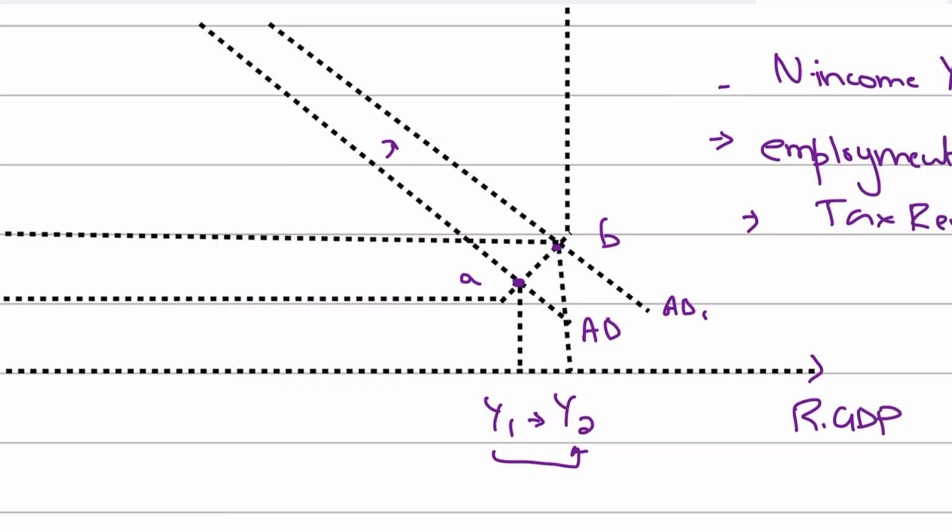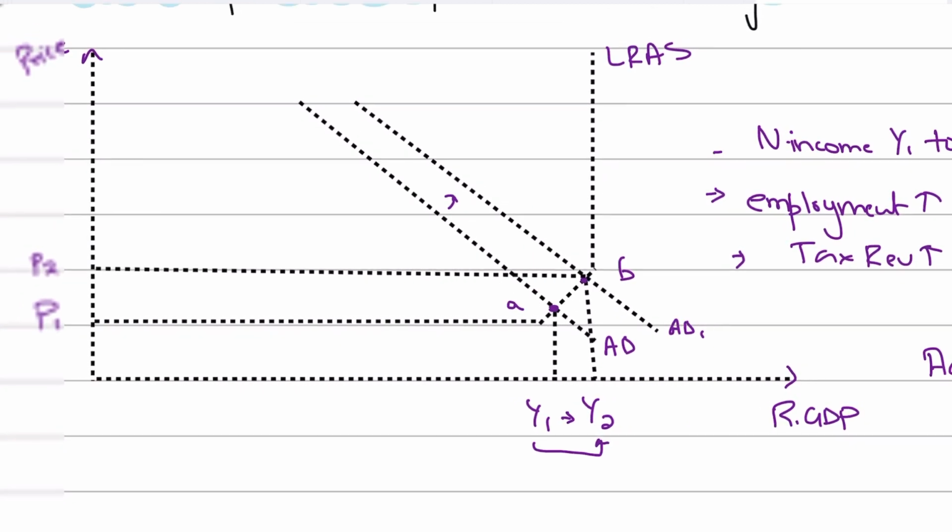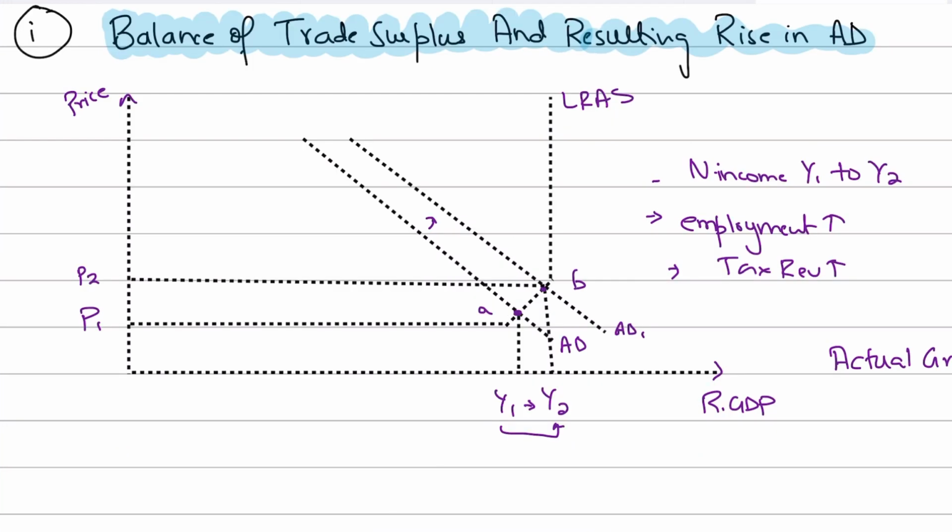And then, so guys, there's actual growth taking place. The economy now moves closer to the full employment level of national income. There's economic growth, and part of the economic growth is because of actual growth. And then the economy is utilizing its spare capacity to increase output, and this results in a rise in real GDP and national income, and the economy moves closer to full employment.